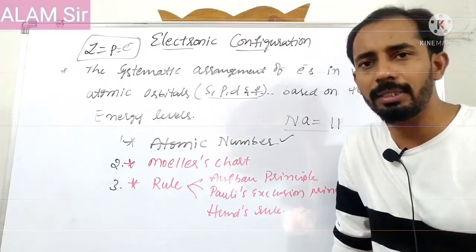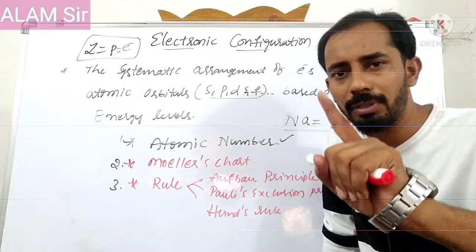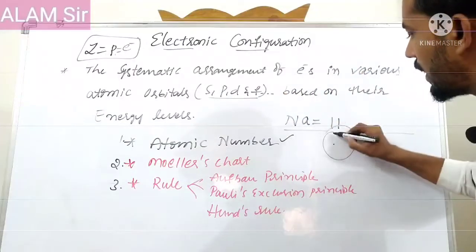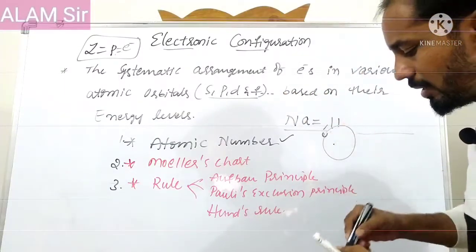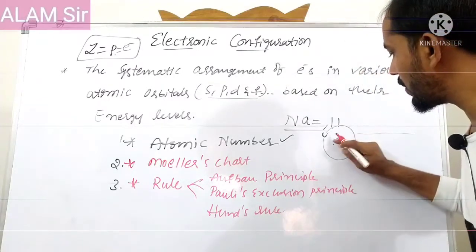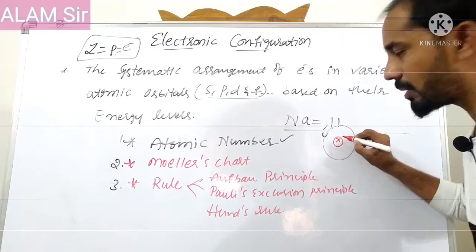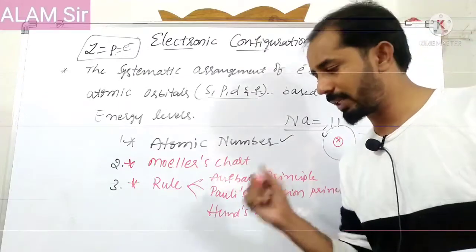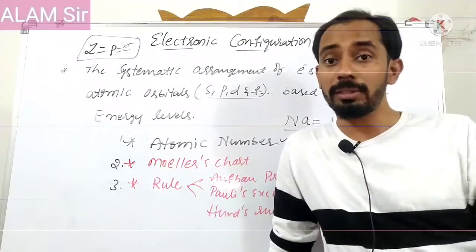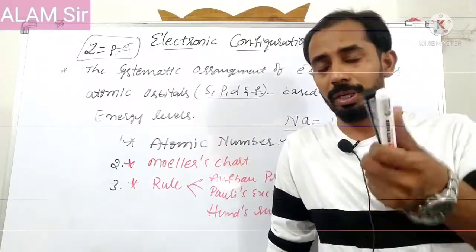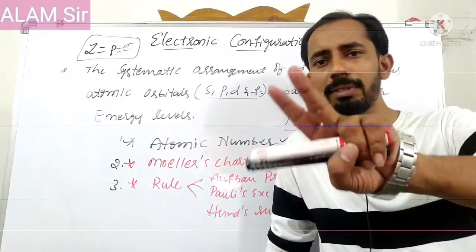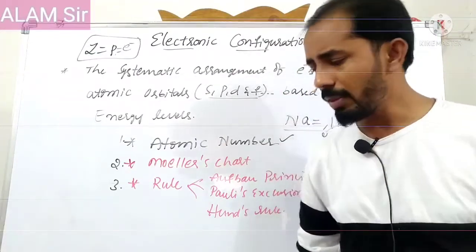That can be defined in two ways. The total number of electrons outside the nucleus: if you consider an atom, electrons are present outside the nucleus. The total number of electrons outside the nucleus in an atom is called the atomic number, or the total number of protons present inside the nucleus is called the atomic number. You know that the atomic number is 1 for hydrogen. Why? Hydrogen has 1 electron, that's why atomic number 1. Helium has 2 electrons, that's why 2.